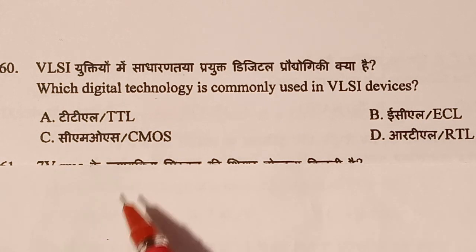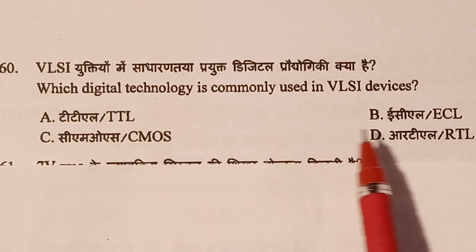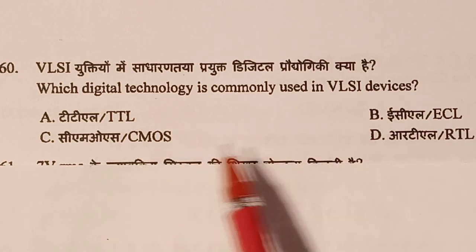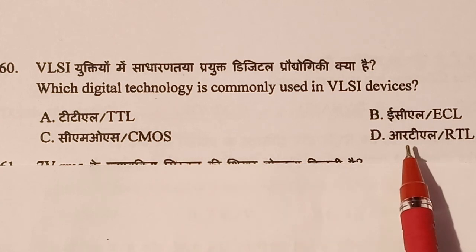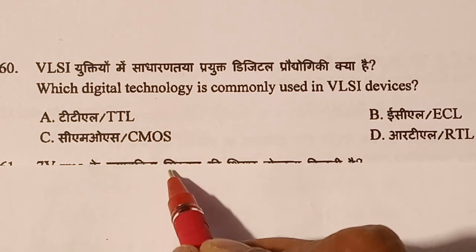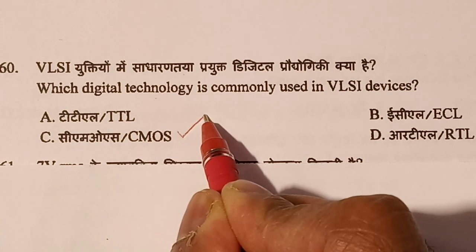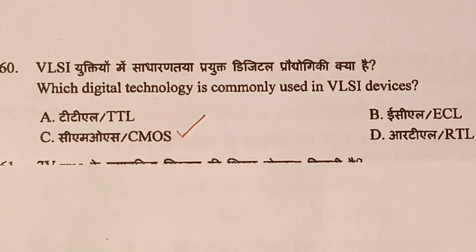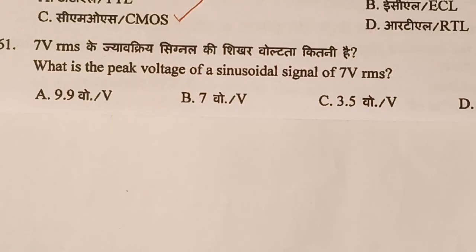Option A, TTL, option B, ECL, option C, CMOS, option D, RTL. The right answer is CMOS. CMOS provides a lot of packing density. So the answer is CMOS.